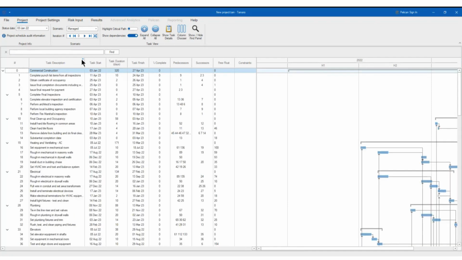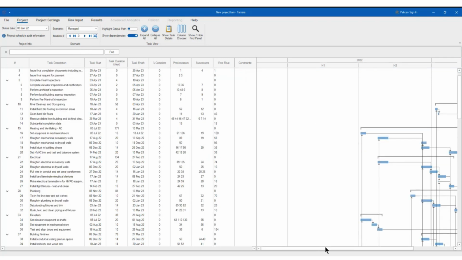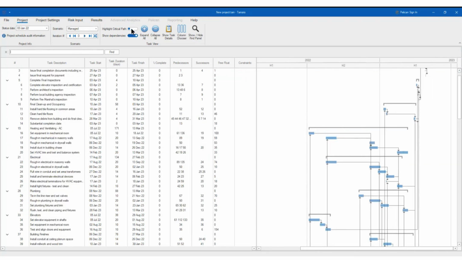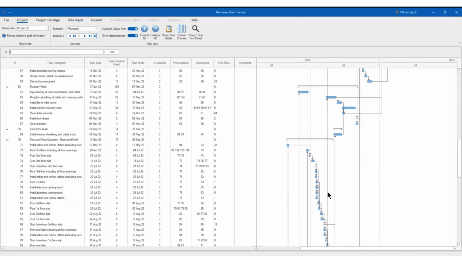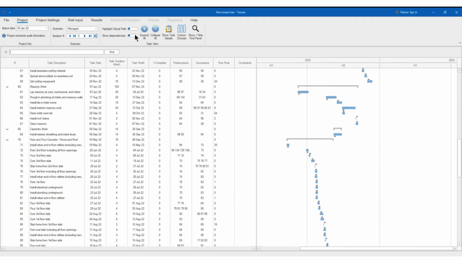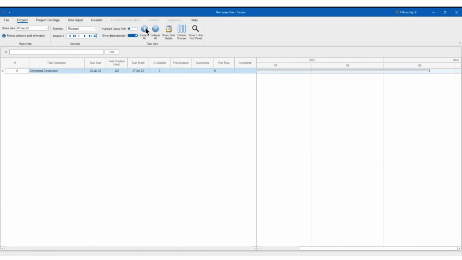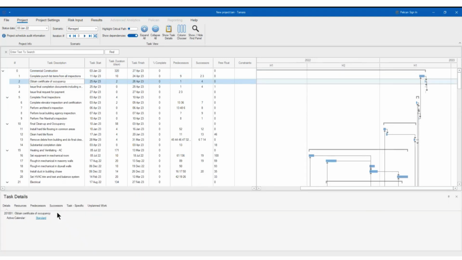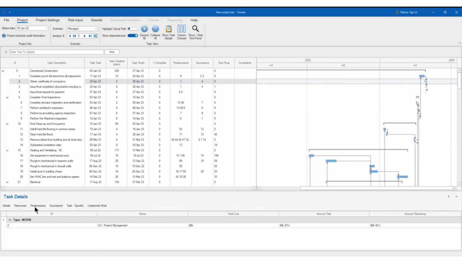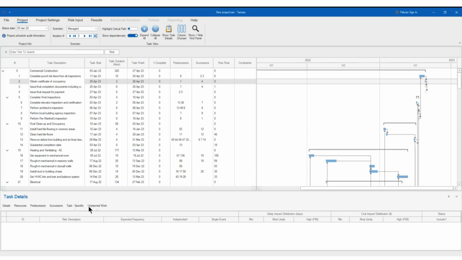So that means that if you have a big file, you can import it here. It will work really, really fast. Right? That's one thing. If you like, you can highlight the critical path or not, for example, here, right? In the Gantt chart or not. You can show the dependencies, the links basically, or not. You can collapse all, expand all. You see, you can see the task details. So this is the typical viewer, right, of a project management software like this, right?